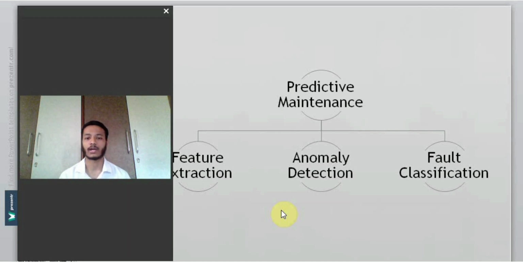So that is why autoencoder is more preferred in this case. And the third is the fault classification. As the anomaly detection part detects whether there is an anomaly in the data or not, to know more about that fault, and whether the fault is in the inner data or the outer data, that is what is done in the fault classification method.